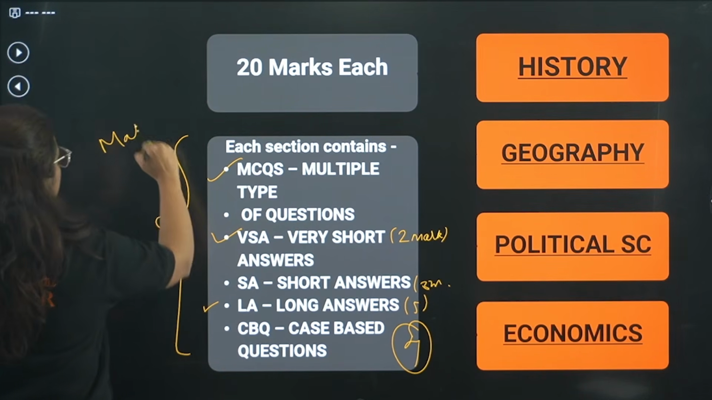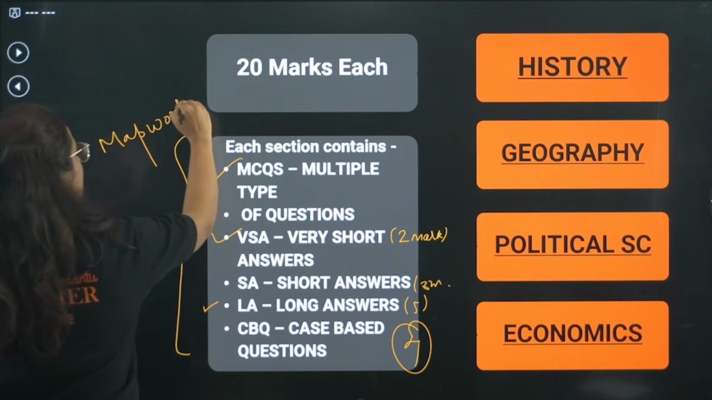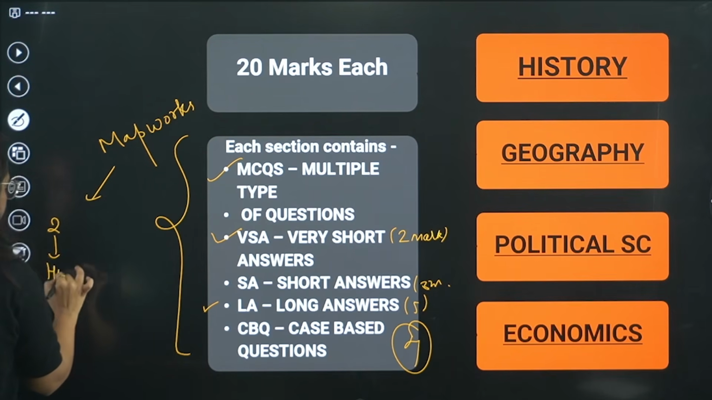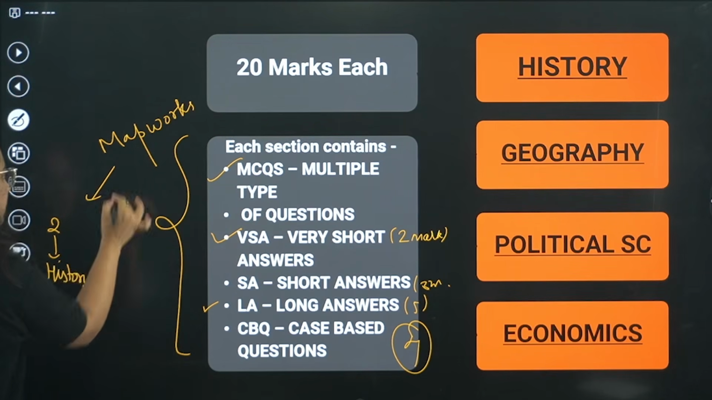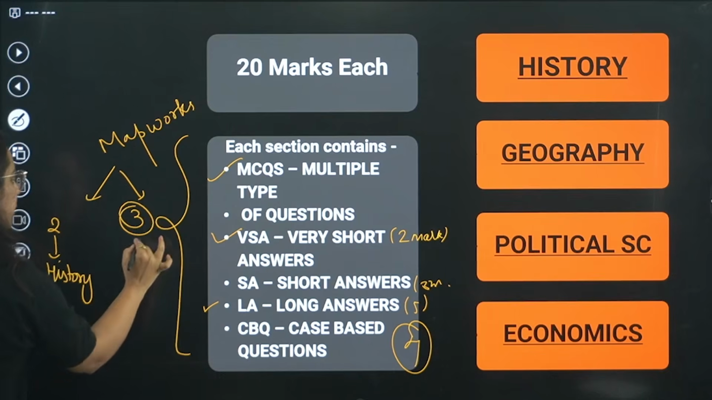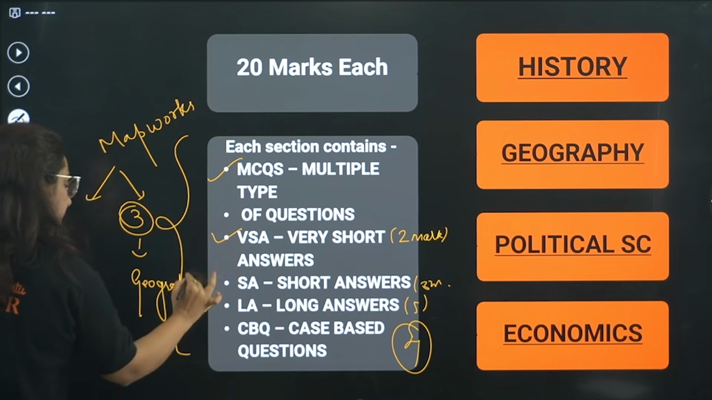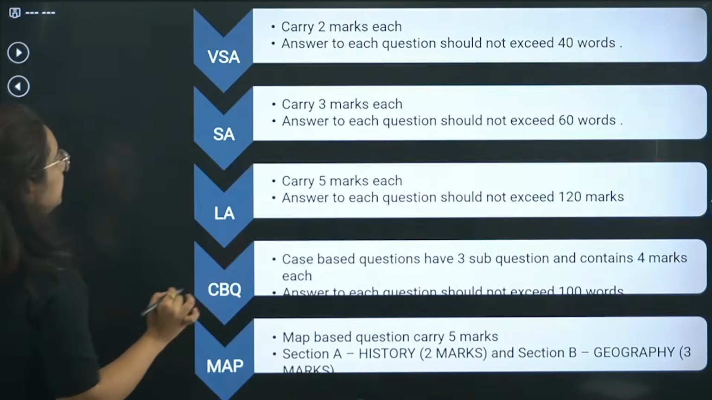Now map work will come from 2 sections, beta. 2 marks of map work will be covered from history and the rest 3 marks come from geography, right? The rest 3 marks come from geography. Pay attention to this.